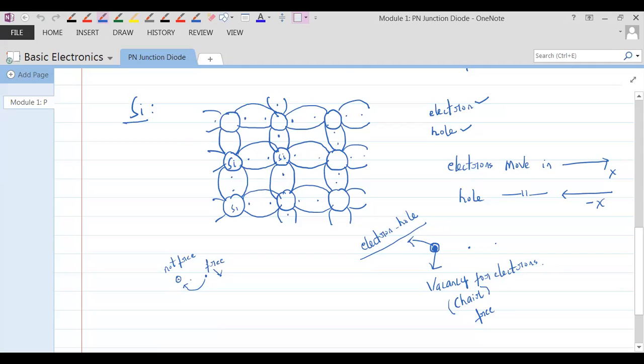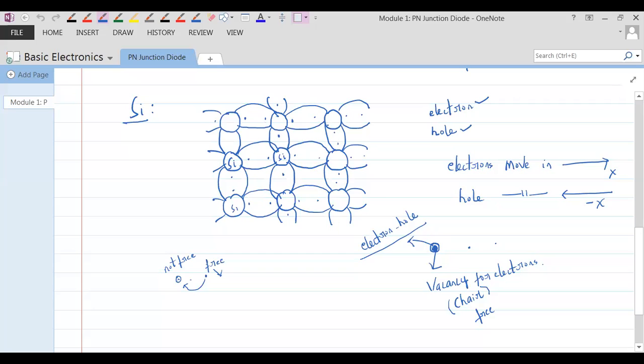It would contribute to the current when the electron is freely moving. It would not contribute to the current when it is sitting on the hole, when it gets recombined with the hole. Everybody is okay with that?